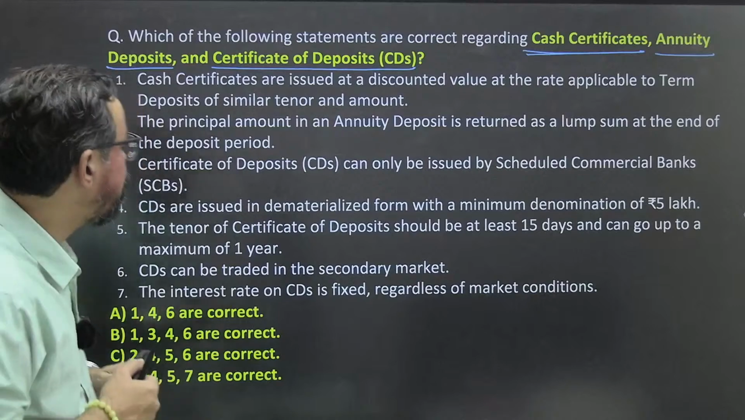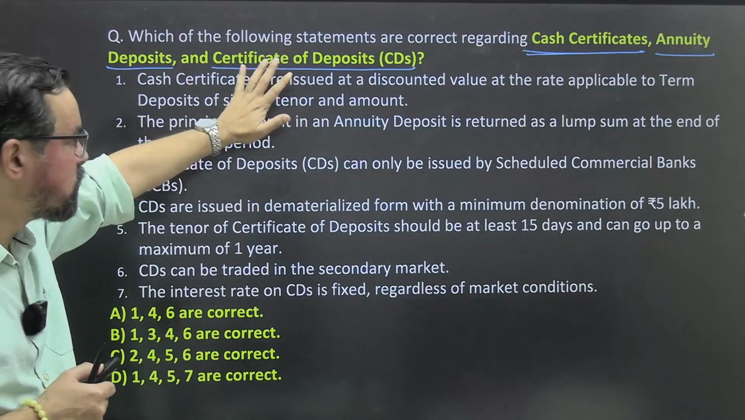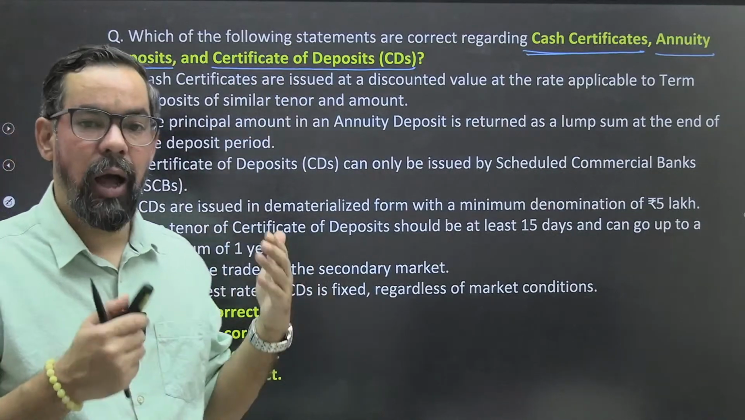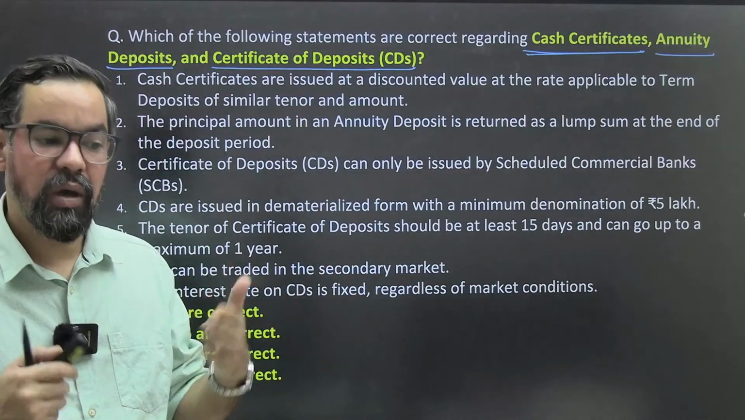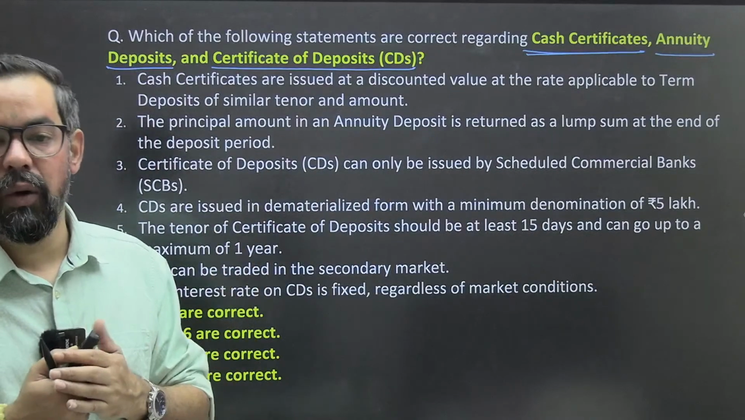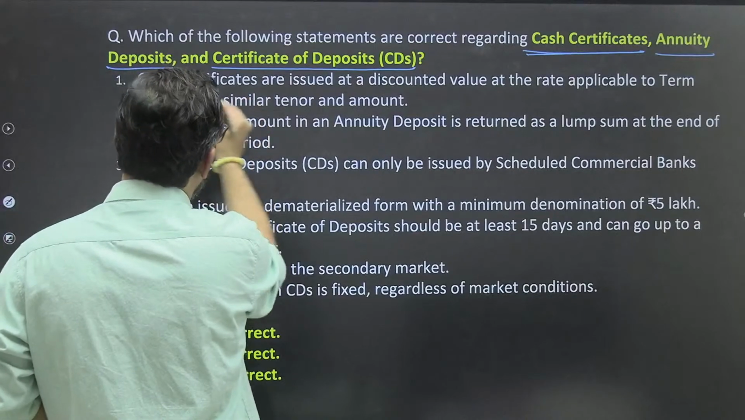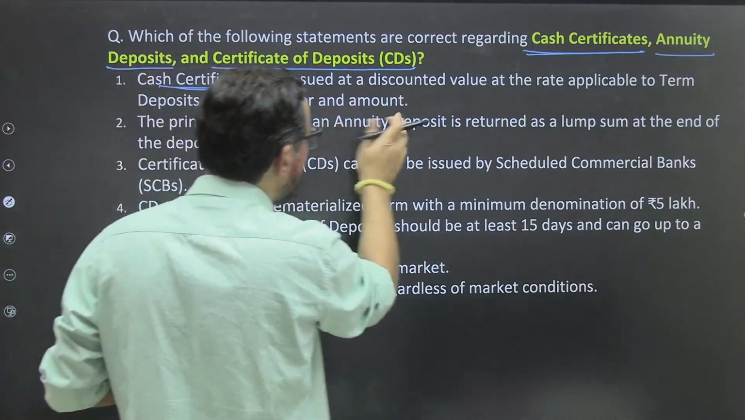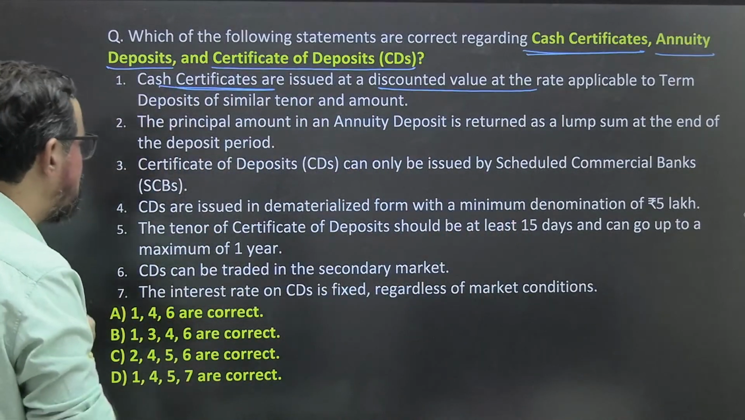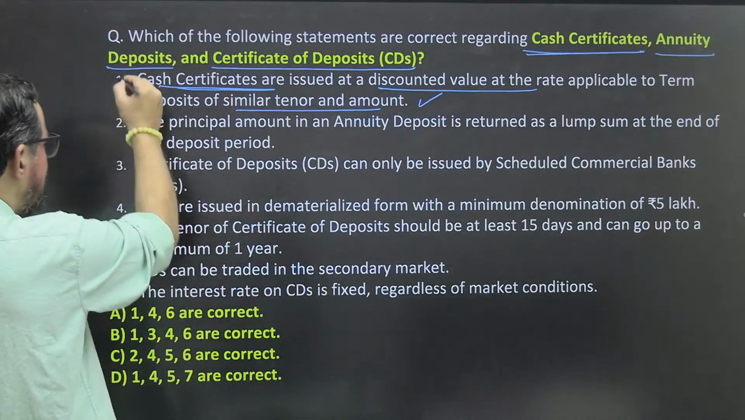So now the question is, certificate of deposit, this we have discussed in money market also. So CDs are generally issued by banks, including commercial banks, scheduled commercial banks, RRBs, small finance banks. They are allowed under this particular category. So a certificate of deposit, a cash certificate are issued at discount value at the rate applicable to a term deposit of similar tenure and amount. This statement is true. First one is true.